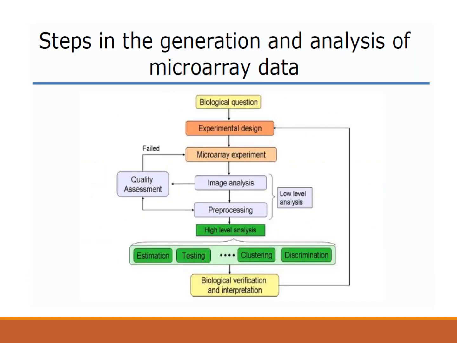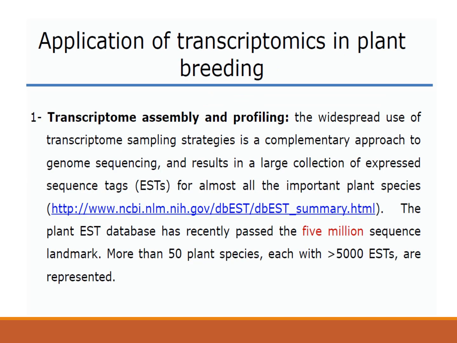The next is steps in generation and analysis of microarray data. So first of all, you have the biological question. You set up the experiment, then you isolate the RNA molecules, then you perform microarray experiment. Then you analyze the image. Then there is pre-processing, high-level analysis, estimation, testing, clustering, discrimination, and then you get the biological verification and interpretation. So these are some steps in generation and analysis of microarray data.